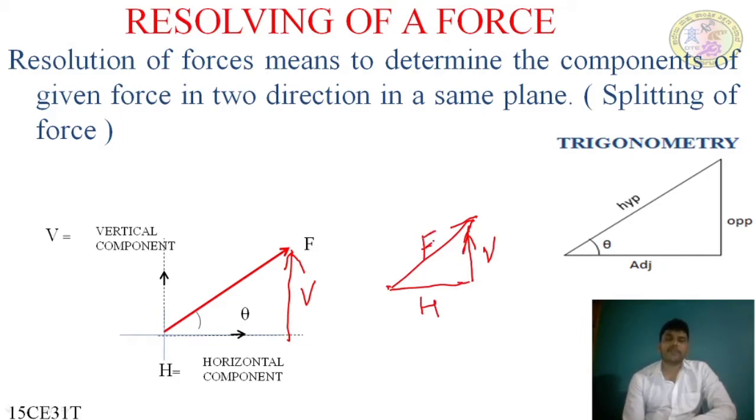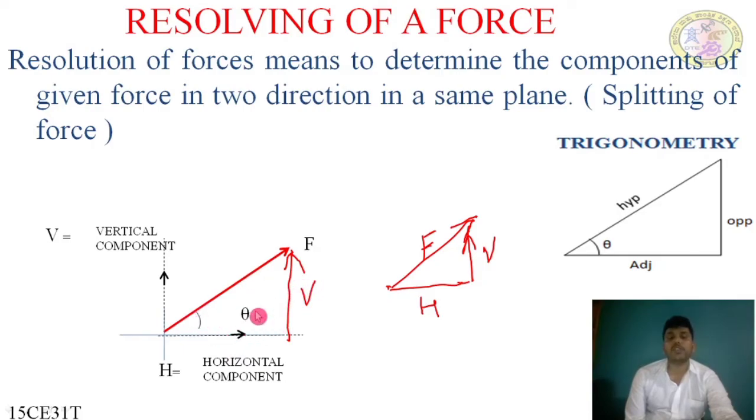This is force F. I have shifted the vertical component here so that it forms a triangle, with the horizontal component as it is. These two forces give a combined effect, as in the case of composition of force or resolving of force, which is equal to the force F.